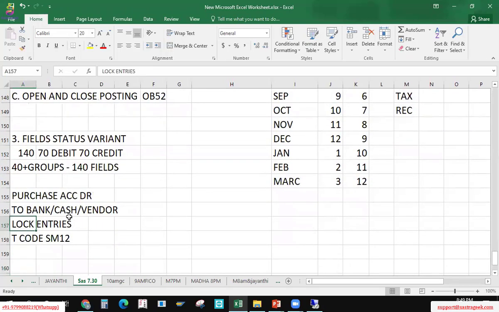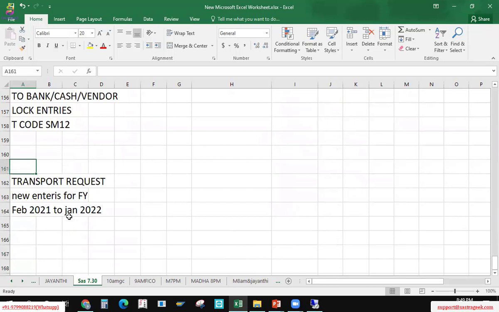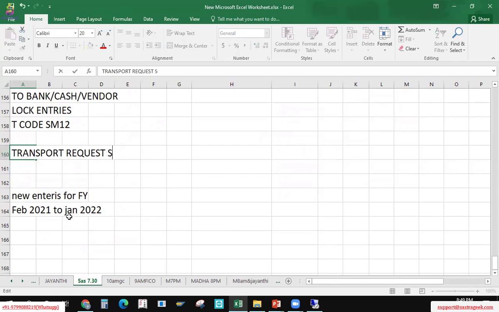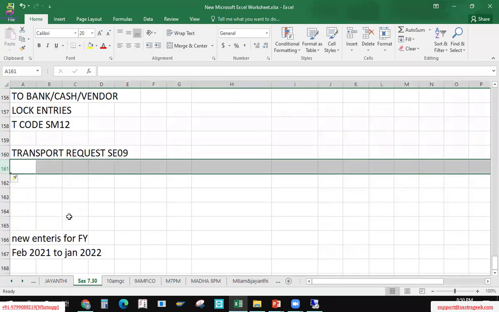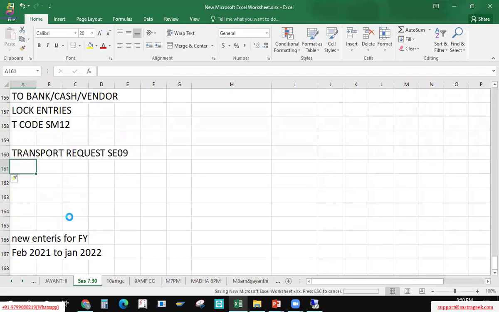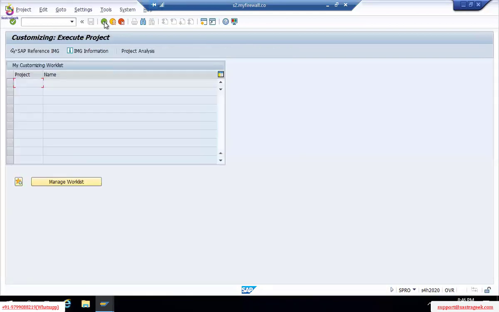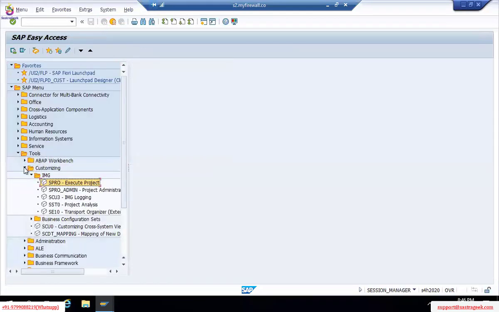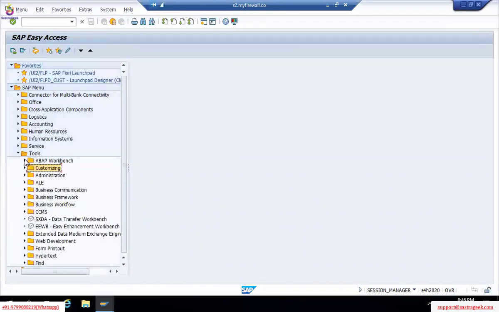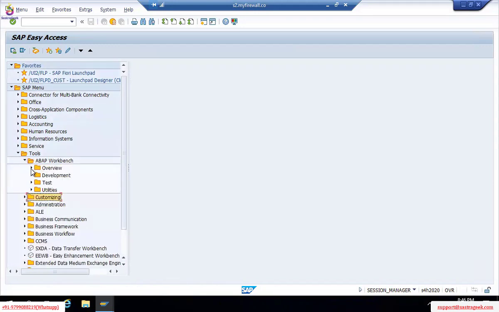Okay, so next part. Whatever we are storing now, where will it get stored? In the transport request. How can I view it? That is with the help of T code SC09. If I have to show you this, let us go back a little bit. Here, in the tools, we have ABAP Workbench, and in ABAP Workbench overview,